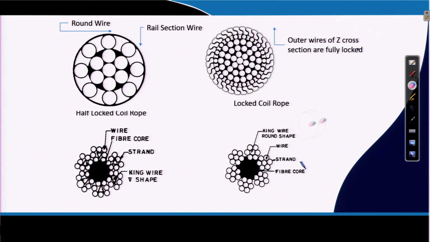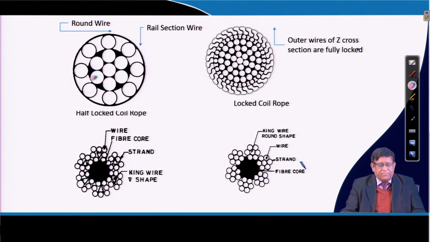Similarly, half lock coil rope can be used here because of the cross section of the half lock type. Here also you get something just like rail sections, and these are the cross sections of the wire rope, which also make a smoother surface.